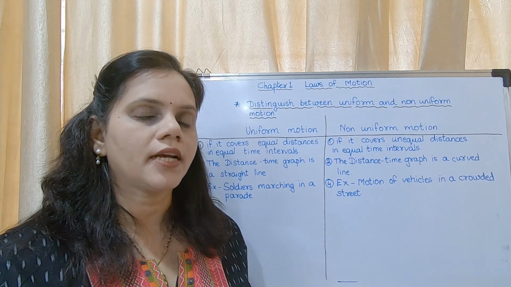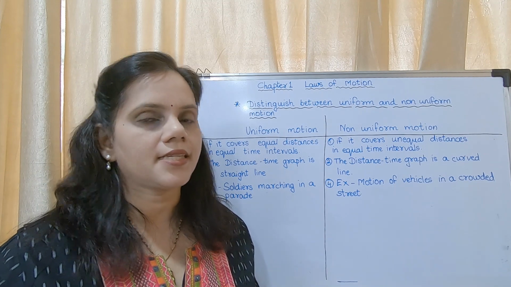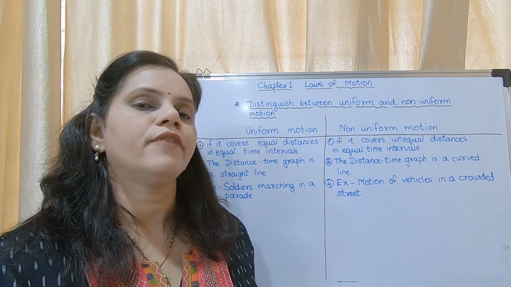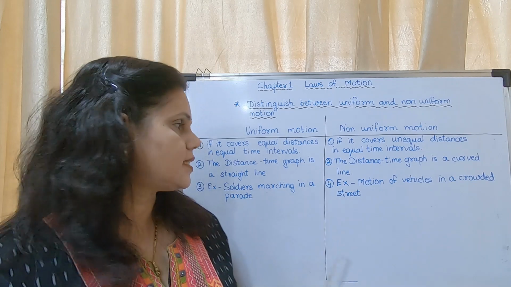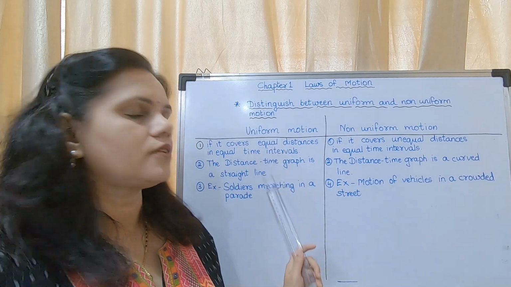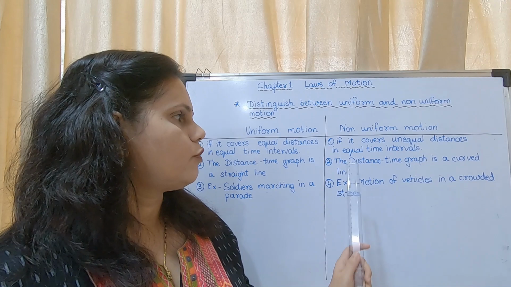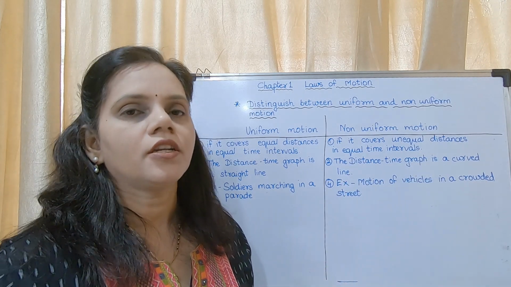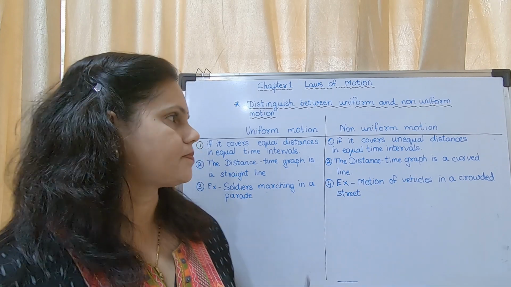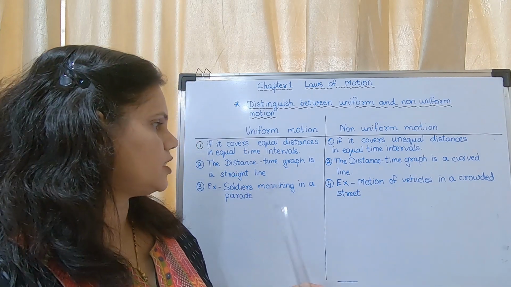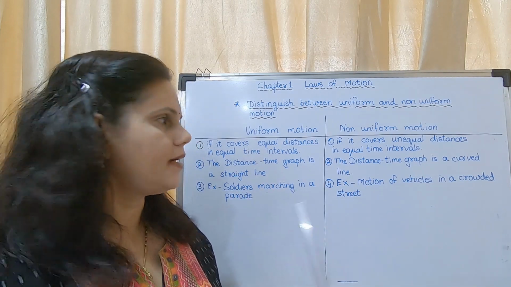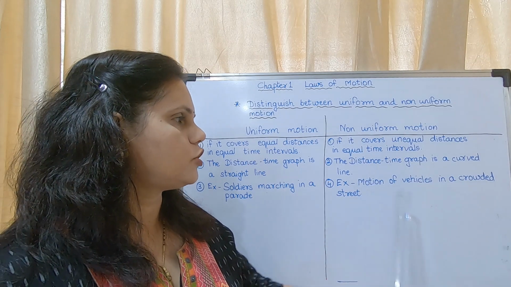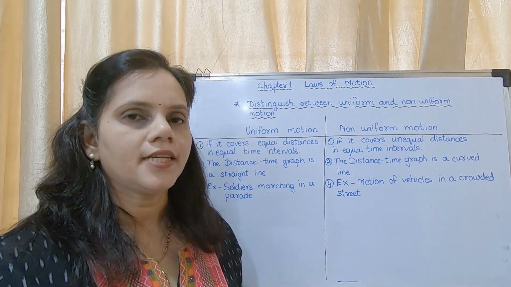You have to draw a graph with time on the x-axis and distance on y-axis. When you draw a graph, the distance time graph for a uniform motion will be a straight line, whereas the distance time graph is a curved line for a non-uniform motion. Example: soldiers marching in a parade. And non-uniform motion: motion of vehicles in a crowded street.